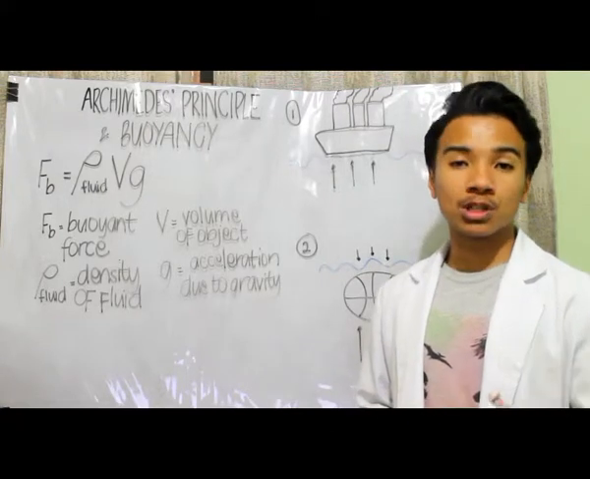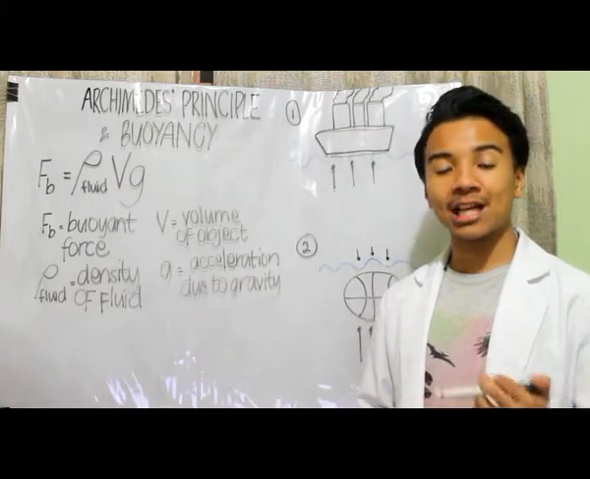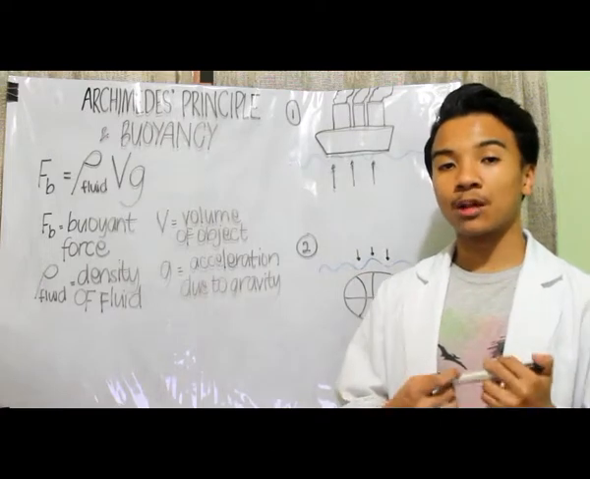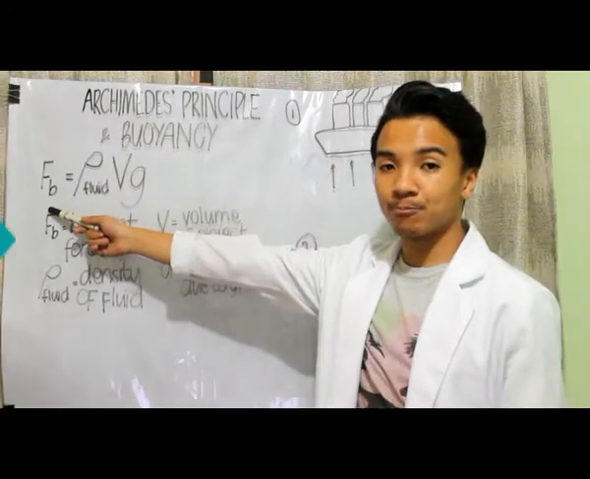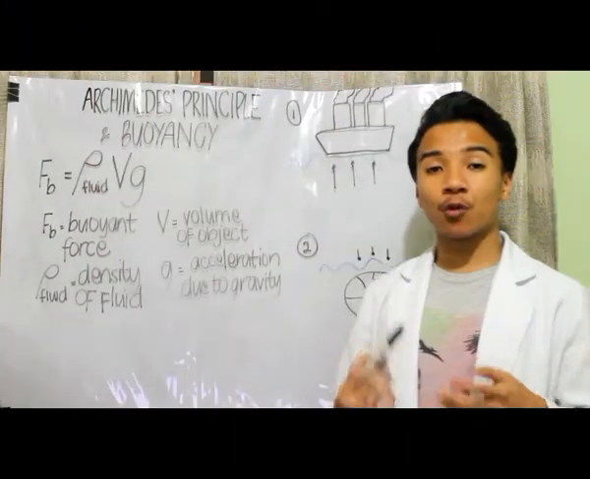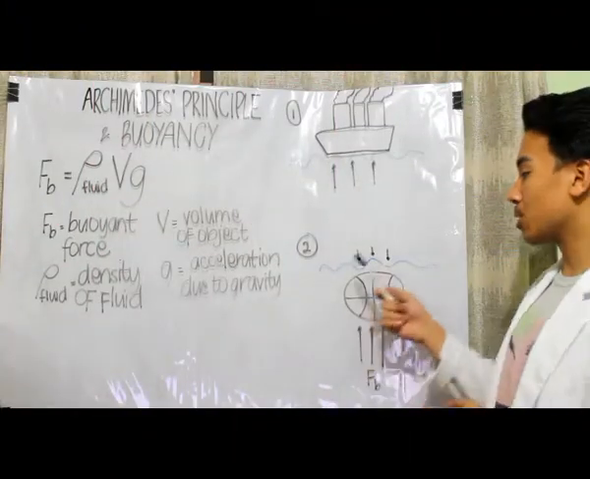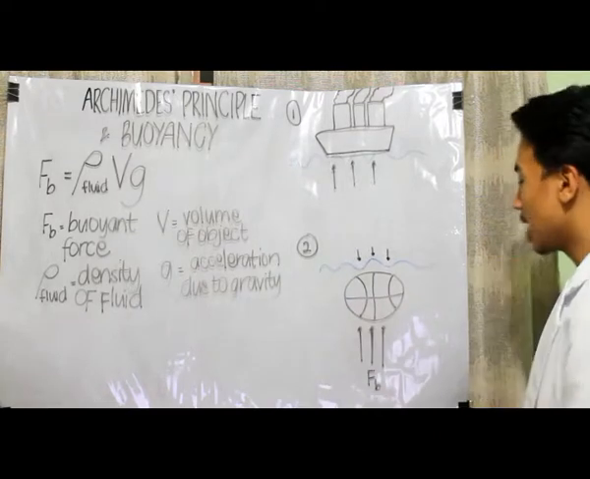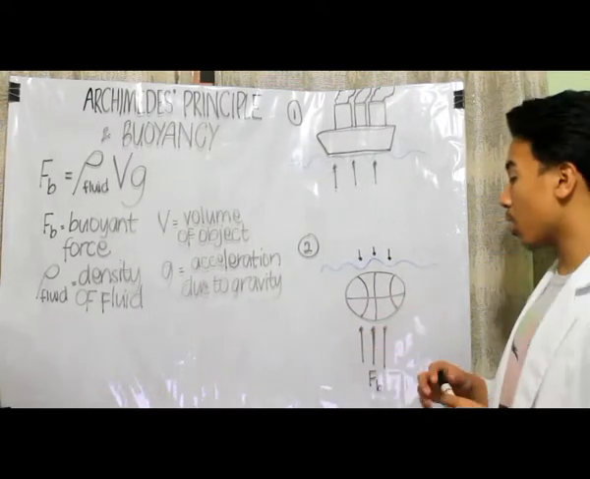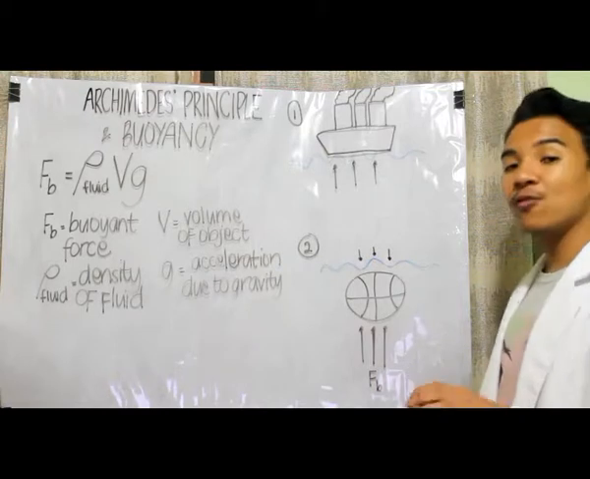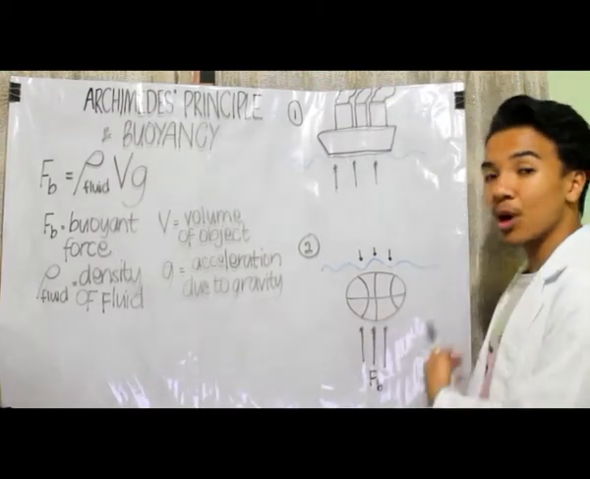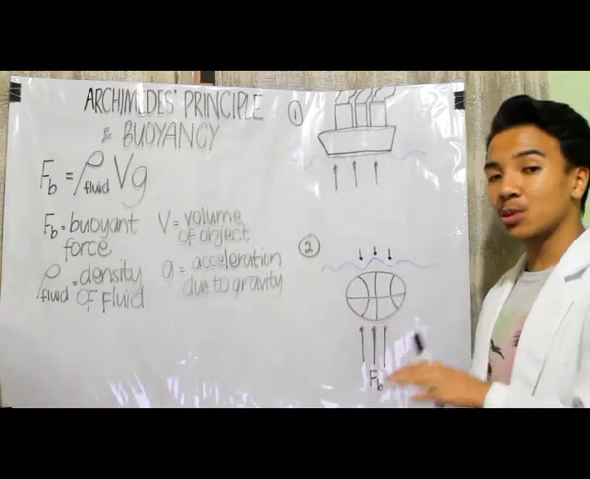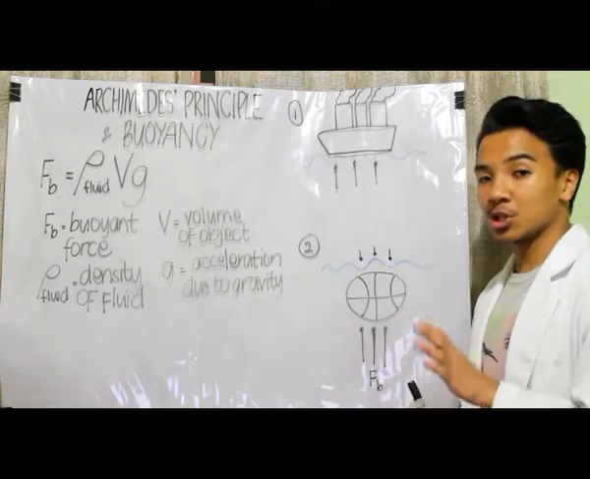Now, the upward force applied onto the object in any given volume is known as the buoyant force. It is represented by the symbol F sub B. Now we can see that buoyant force is applied here in example number 2. If we try to submerge a basketball underwater, you would feel that there is an upward force exerted by the water, which is the buoyant force, making the basketball more difficult to be pushed down.